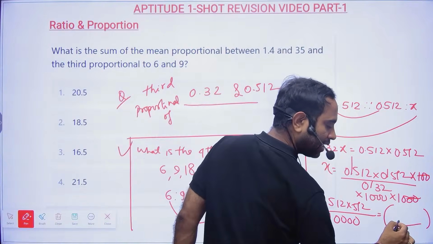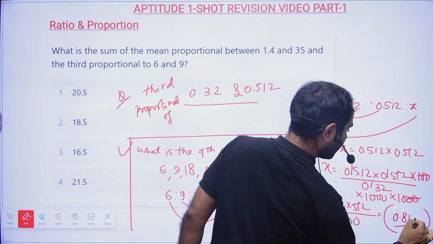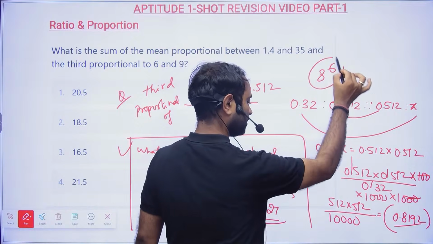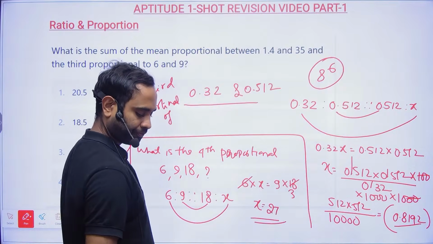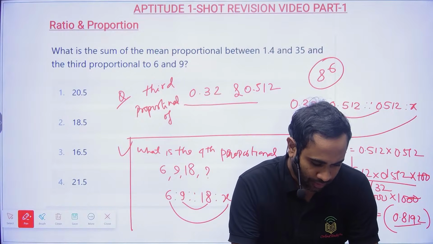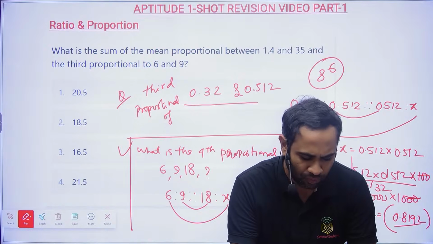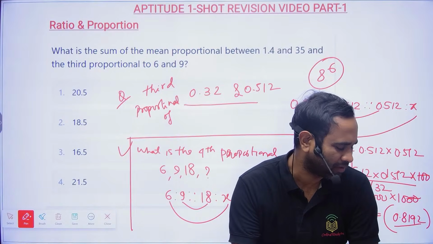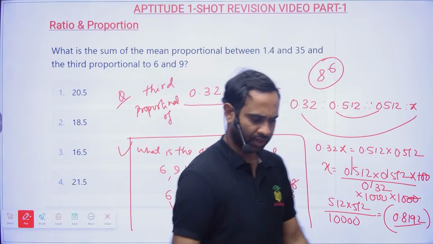So somebody is telling 0.8192. So this is nothing but 8 to the power 6, right? Okay, so that is clear. Is the fourth proportional kind of similar to the third? Yes, fourth and third are quite similar. So there is no doubt in that.